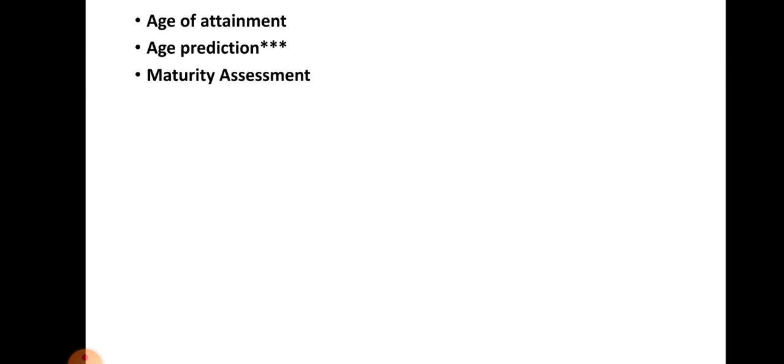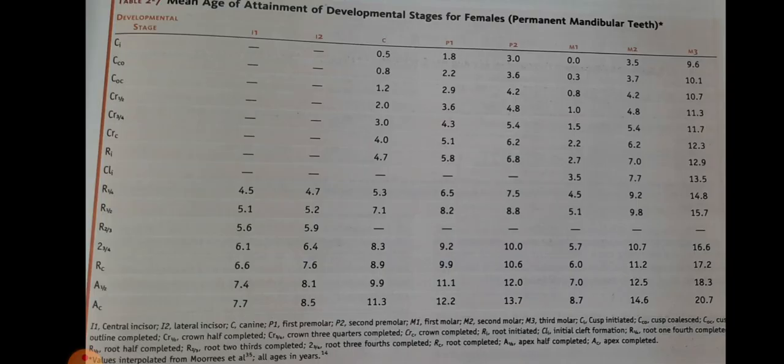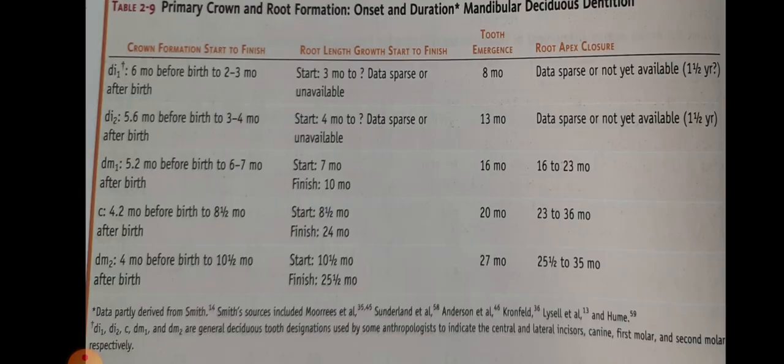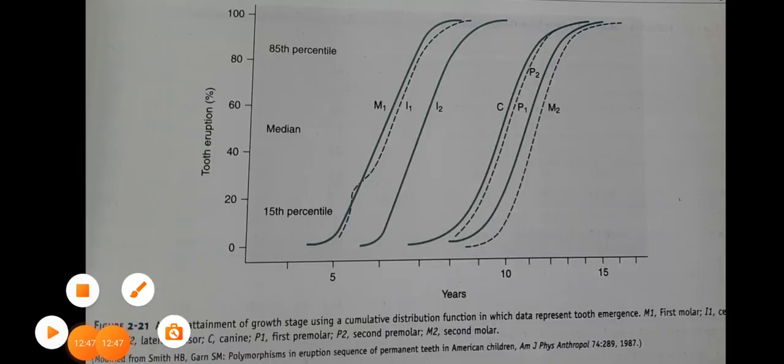An example of this type of chronology is a schedule of tooth emergence as illustrated in figure 2.21.